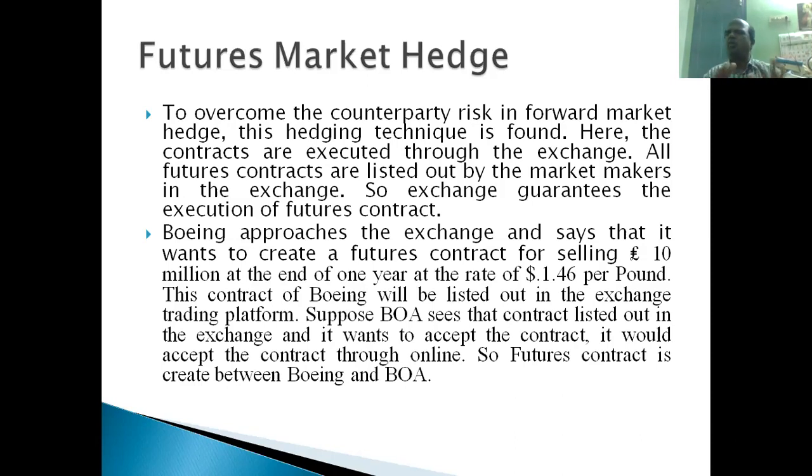No counterparty risk, no default risk is there, right? That is the plus point of the futures market compared with the forward market. The forward market normally happens between two companies like Boeing and Bank of America, very big entities. They normally honor it, and there will not be any counterparty risk. But small companies may not settle the difference. So there can be an execution risk, and then legal issues will be involved after that.